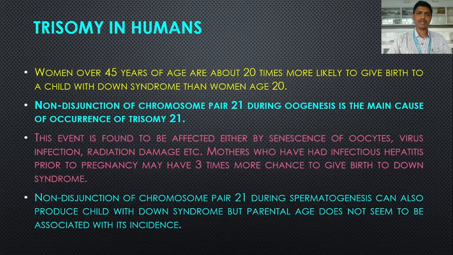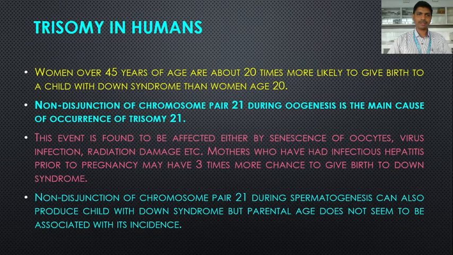But in case of woman, a woman over 45 years of age is about 20 times more likely to give birth to a child with Down syndrome than a woman of younger age. So the age is associated with this syndrome. So the woman who is over 45 years of age has the possibility to give birth to a child with Down syndrome. But in case of male, the parental age does not seem to be associated with the incidence of Down syndrome.